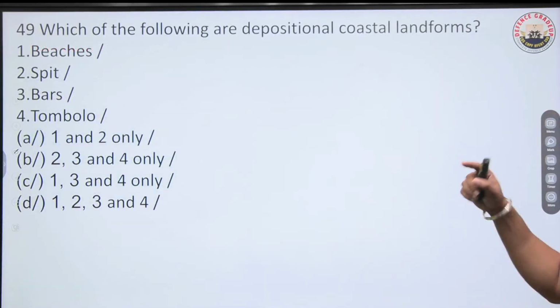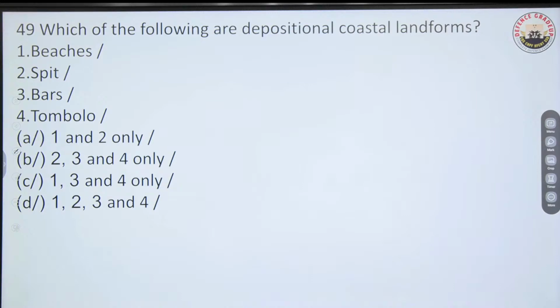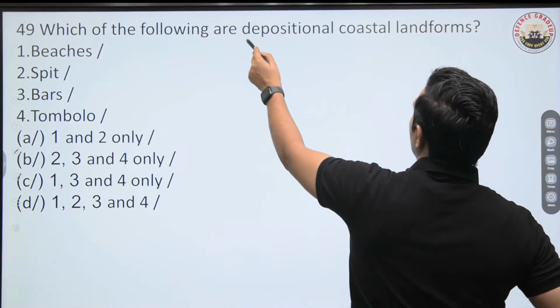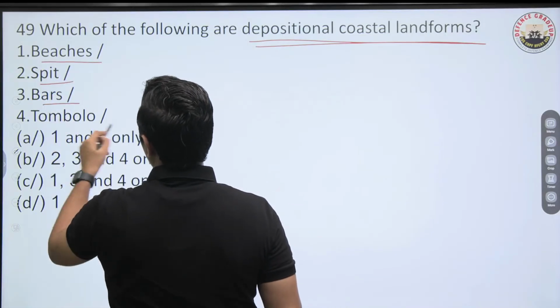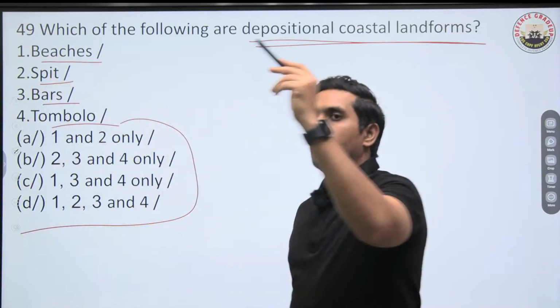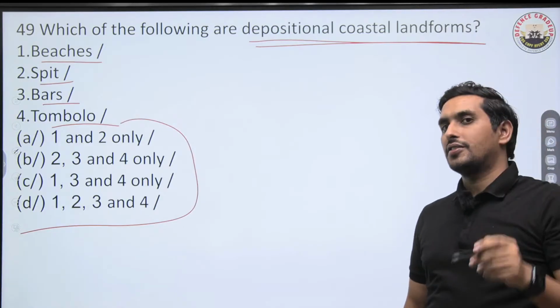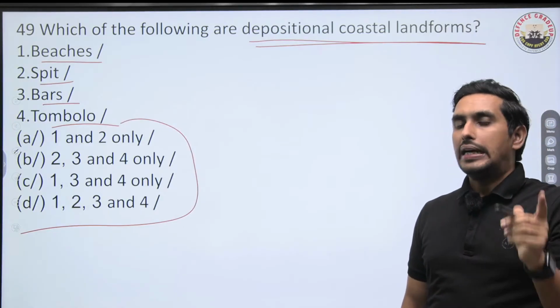Okay, one similar question like that. Question number 49 we have, which of the following are depositional coastal landforms? Depositional. Beaches, spits, bar, tombolo. Tell me, which are depositional features? Now you told me about the erosional. Now tell me about the depositional.